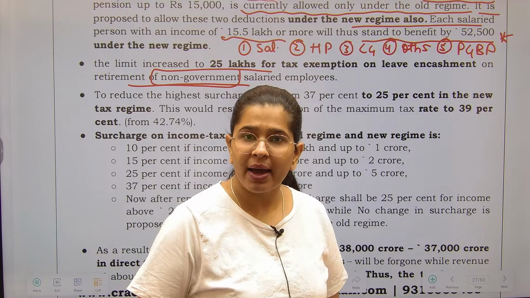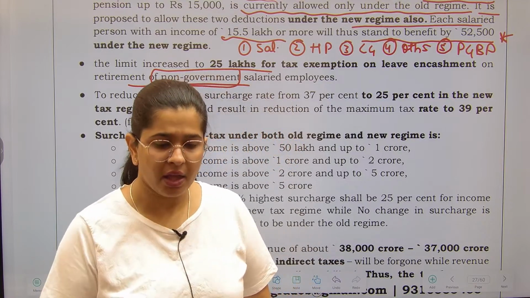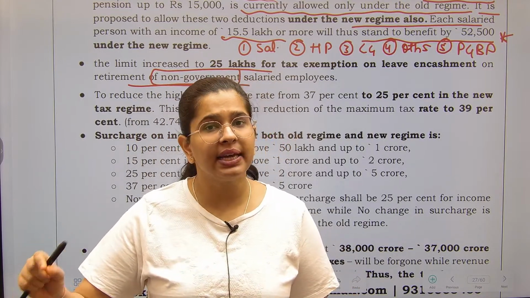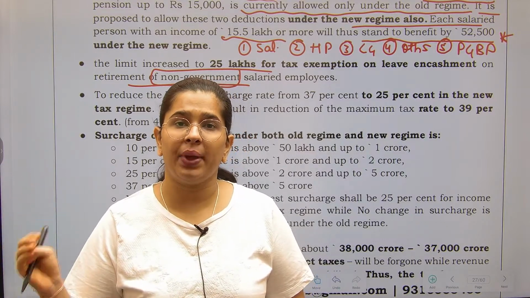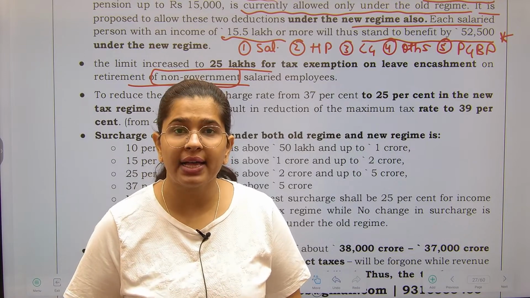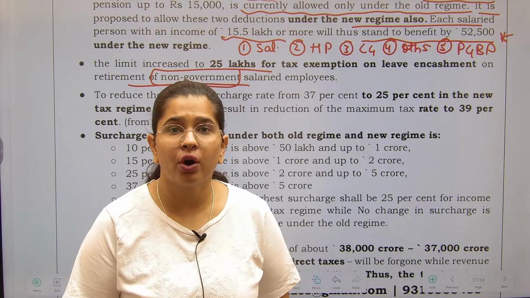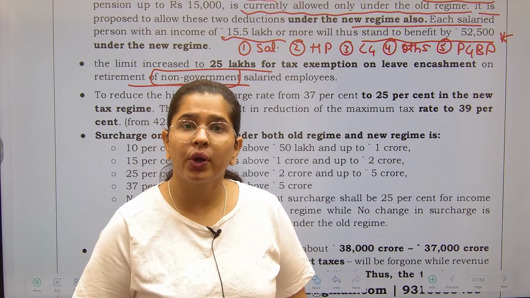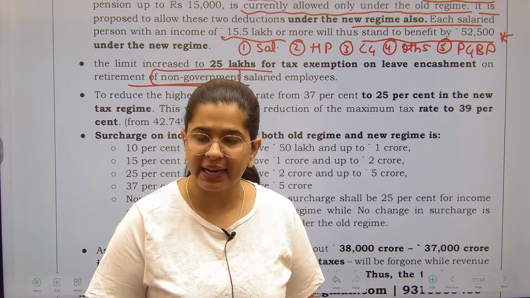Now at the time of my retirement, let's say after 20 to 25 years, all these non-taken leaves that have been credited to my account, they are going to pay me in cash. This is called leave encashment. All those leaves that you have not availed during your service, they are going to pay you for at the time of your retirement.